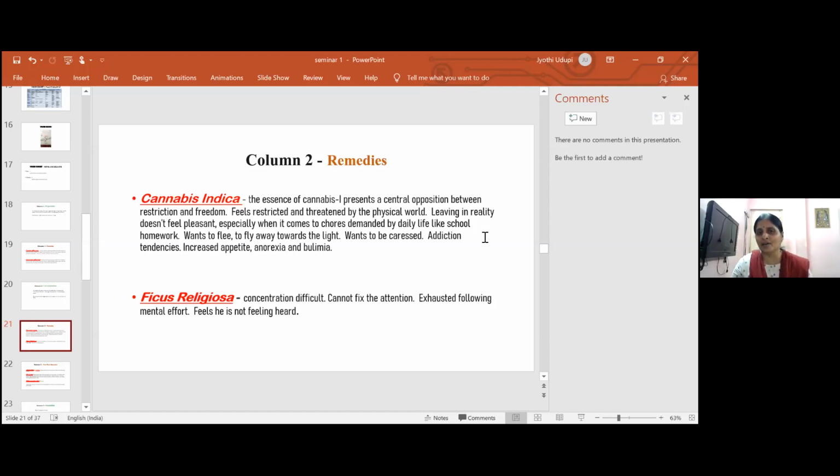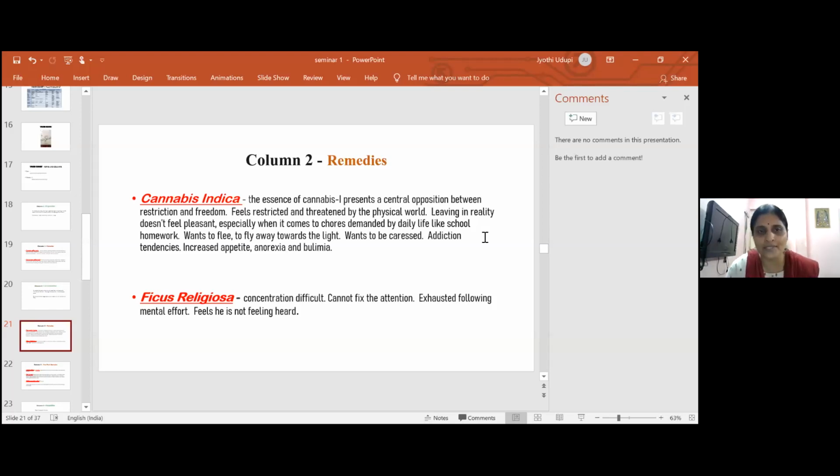My knowledge was very limited because I knew only few remedies which can be used for ADHD. But now, after learning this method, that horizon is now a little bigger. I can think of other remedies also for ADHD. So I have given cannabis indica to that child. We will see what happens.